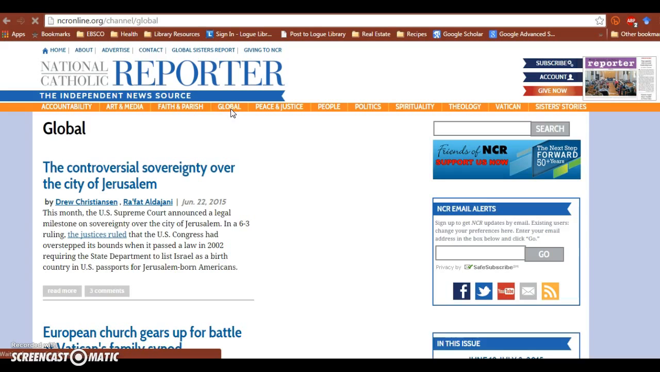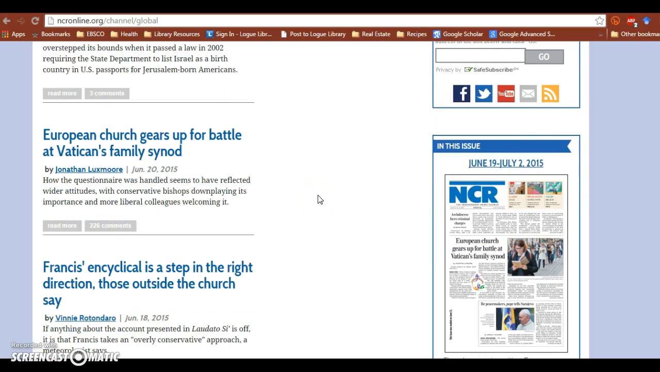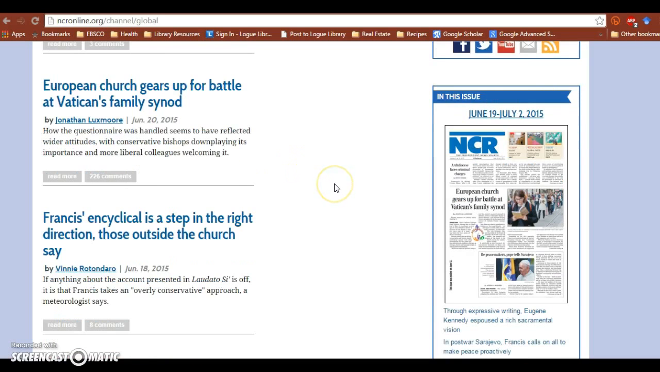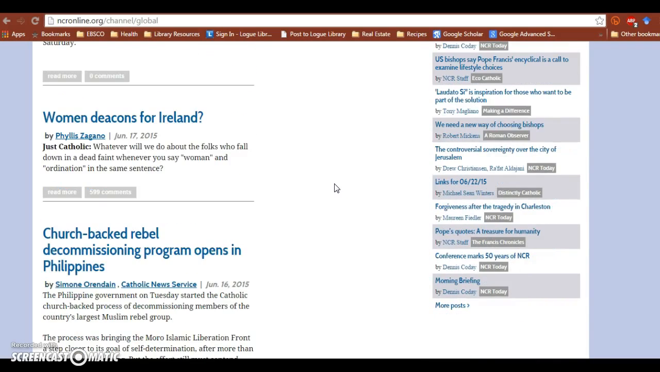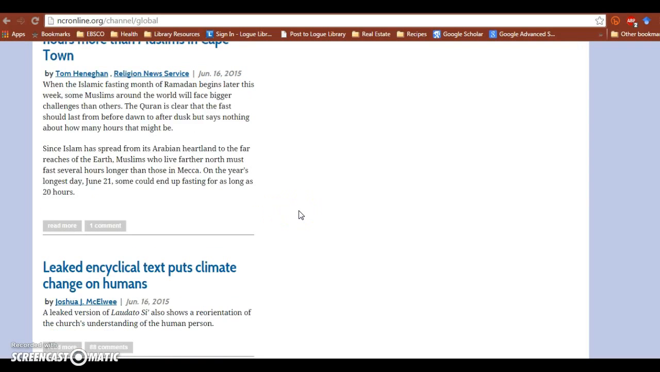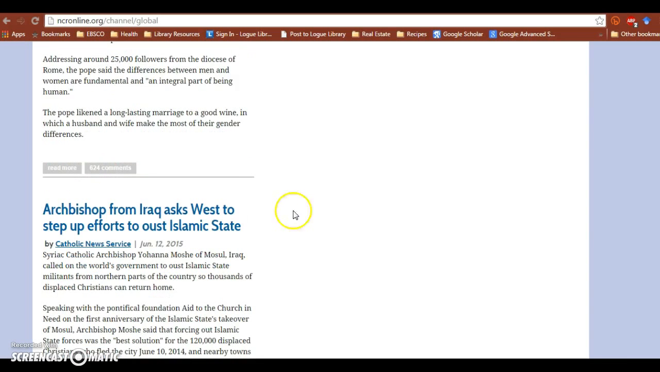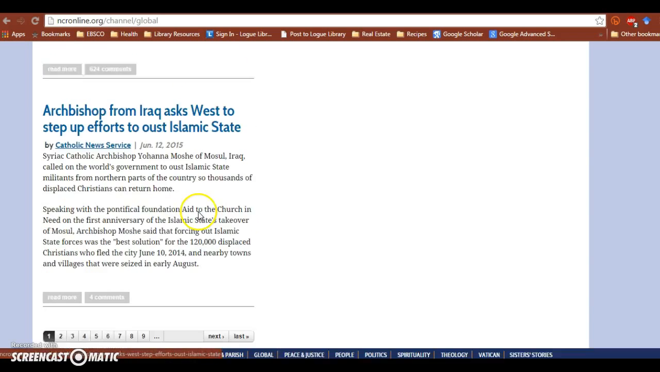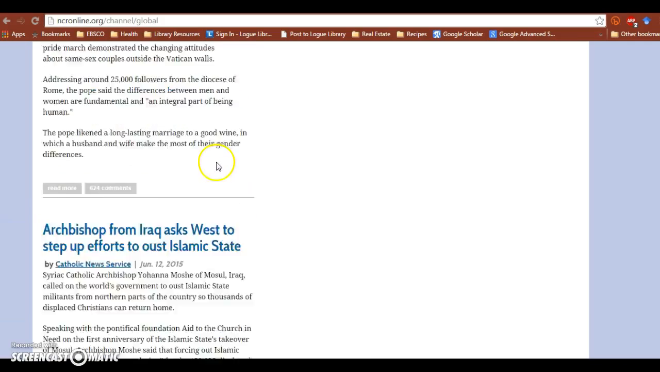So when you click on that link to see the global coverage, you can scroll down and see the areas of the world that have the most current stories right now. European, the Vatican, there's Ireland, the Philippines, looks like Iraq. So, and then there are many pages of articles that you can scroll through.